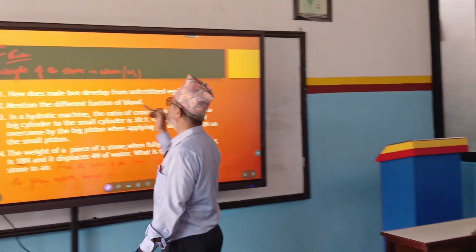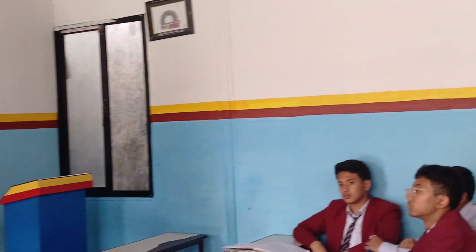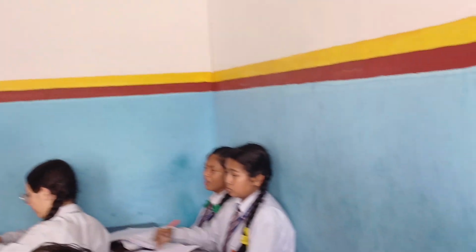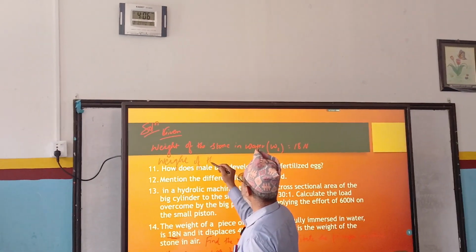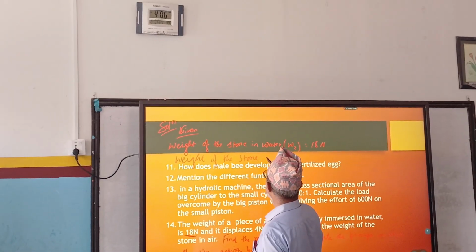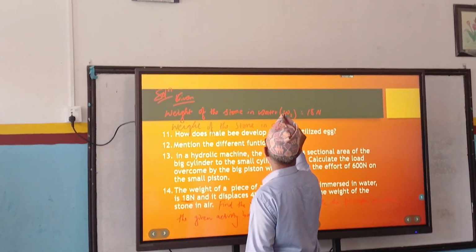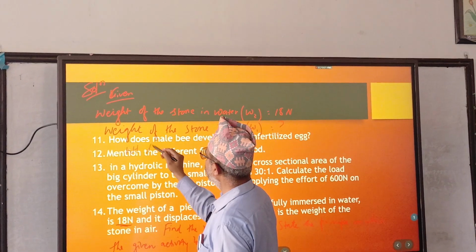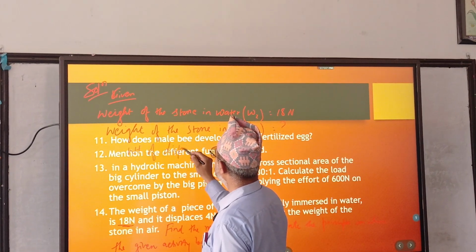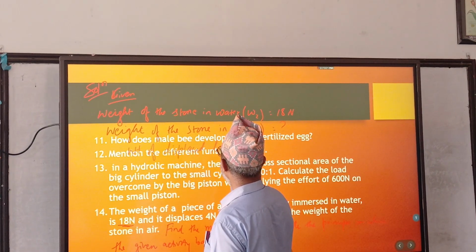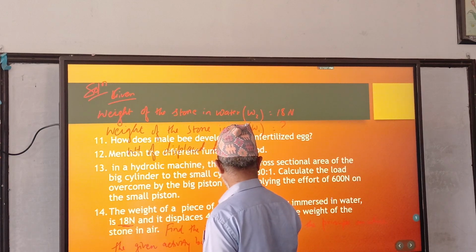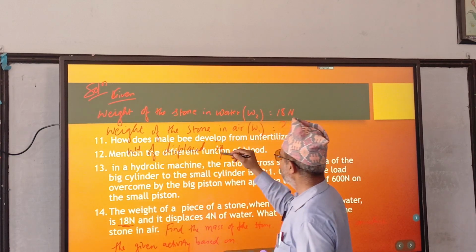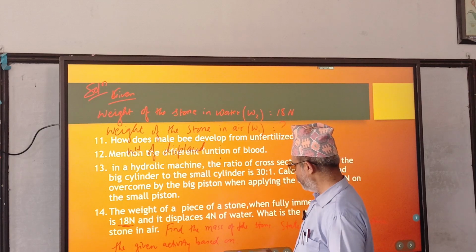Weight of the stone in water is 18 Newton. Then weight of the stone in air, W1, equals weight of displaced liquid or water. Weight of displaced what? Water. How much water is displaced?